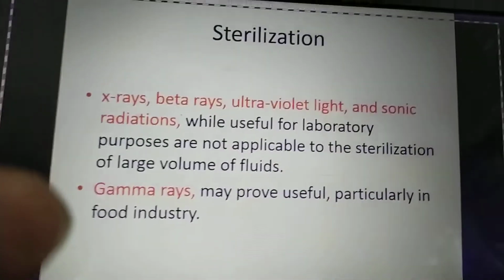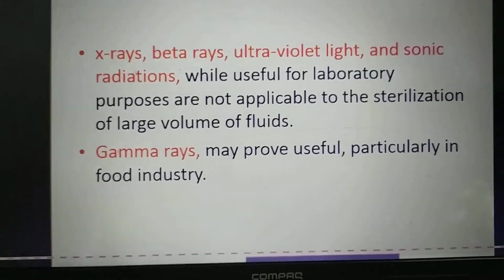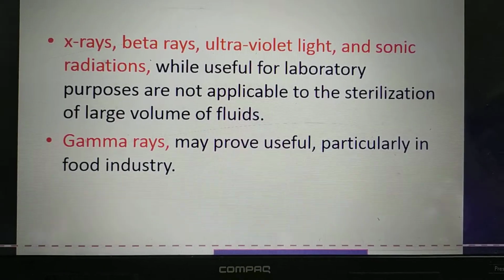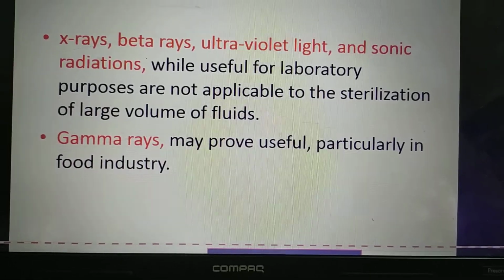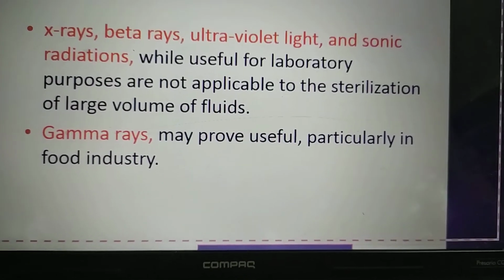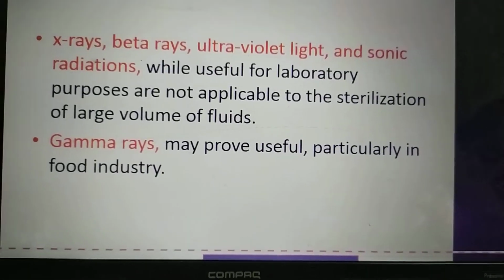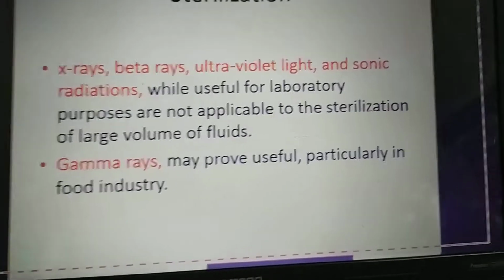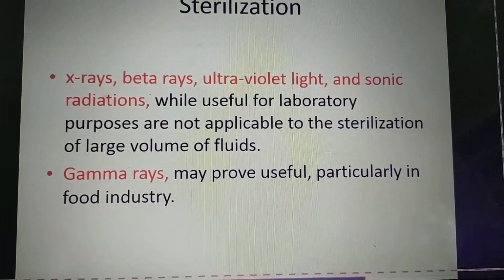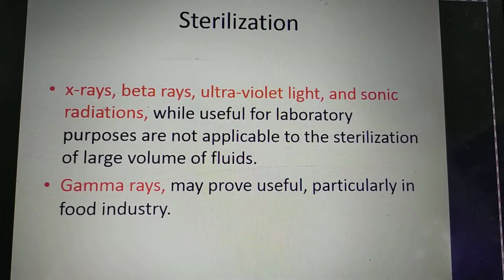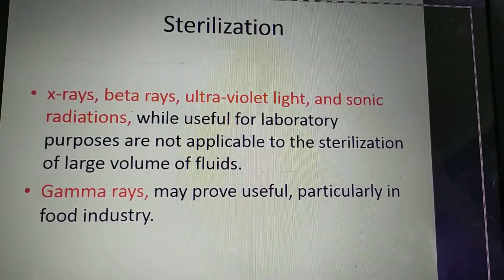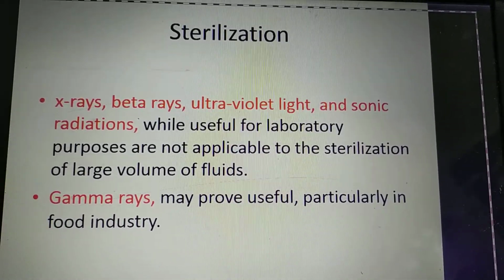Sterilization can be done even by radiations: X-rays, beta rays, UV rays, ultrasonic radiations and all. So what is going to happen when gamma rays etc. are involved in the sterilization? Whenever rays are involved, we all know it depends on the type of radiation. UV rays are non-ionizing radiation. X-rays and gamma rays are ionizing radiations.